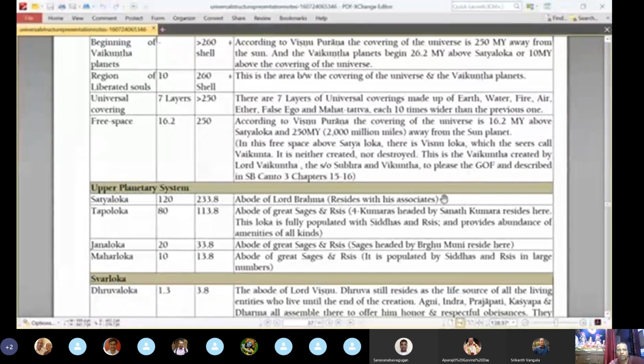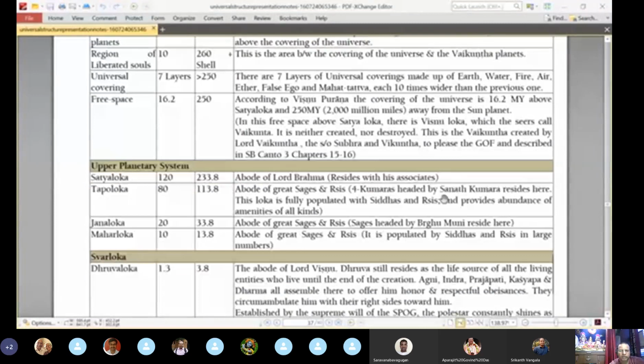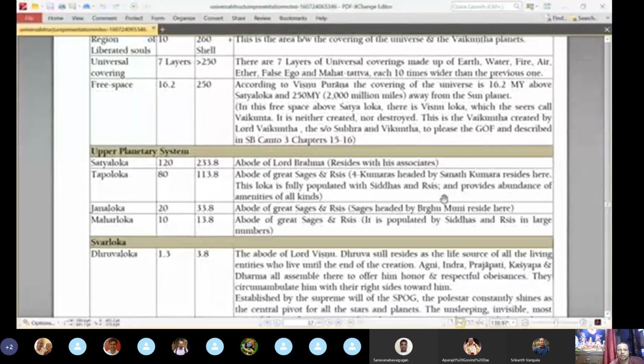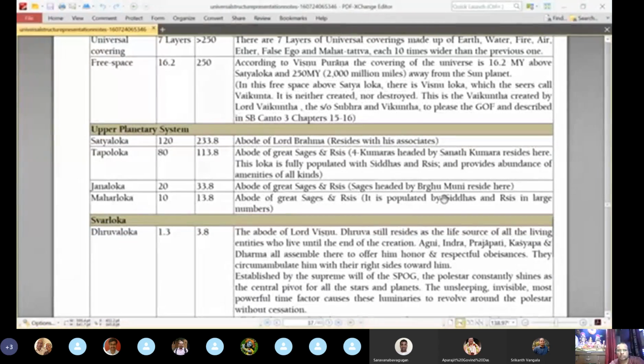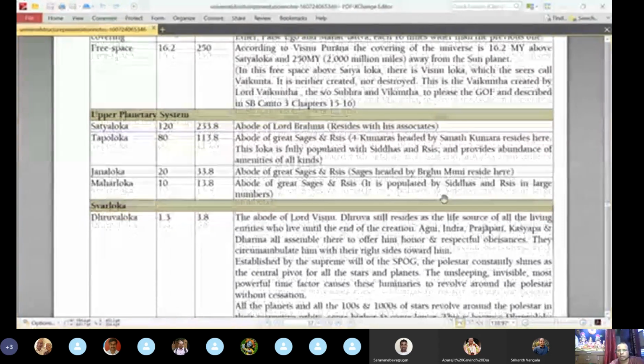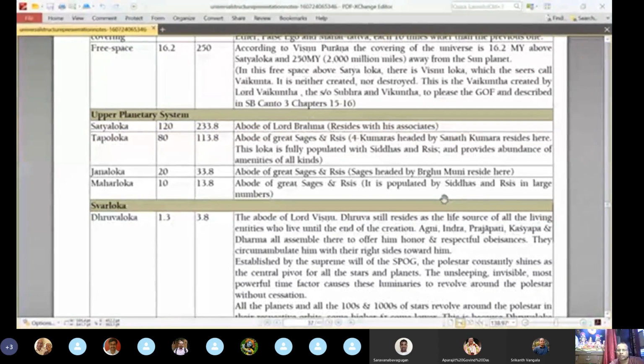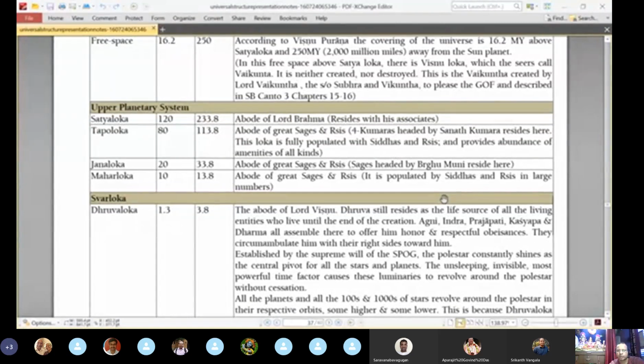Then after that is Satyaloka, the topmost planet, where Lord Brahma is. This is 233.8 million yojanas from the sun. This is the abode of Lord Brahma. Below Satyaloka is Tapaloka, 113.8 million yojanas from the sun. Here, in Tapaloka, Janaloka, and Maharloka, it is mentioned that sages and rishis reside. In Tapaloka, the four Kumaras, headed by Sanat Kumara, reside.